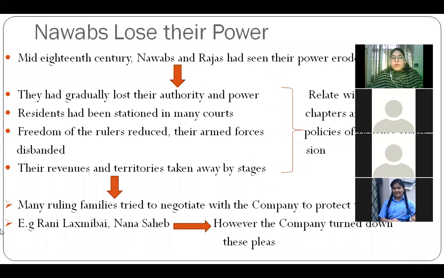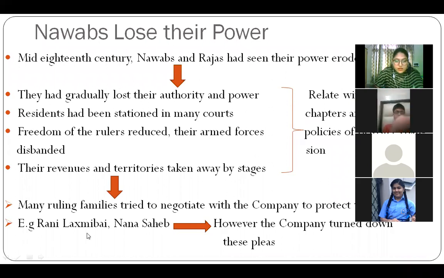So somehow many ruling families tried to negotiate with the company to protect their interest, like Rani Lakshmi Bai. So you know that there was a policy, the doctrine of lapse, according to which if there is no natural male heir, then the kingdom would lapse into the Britishers. So these rulers tried to put up their request that time, but the company turned down these pleas.